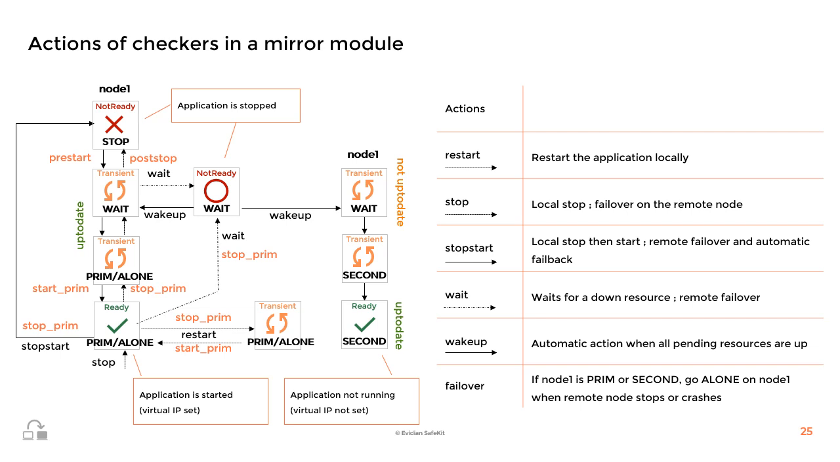Fifthly, a failover action occurs when all heartbeats are down. Node 1 will transit from prim green state to alone green state. Nothing changes for the application and the virtual IP address. Only the replication to the second node is stopped.